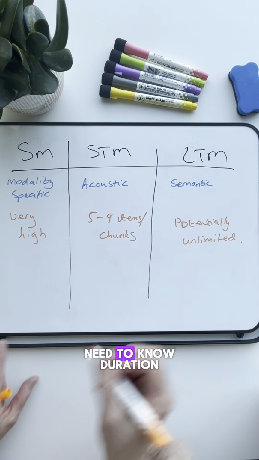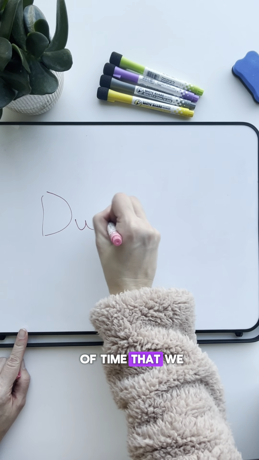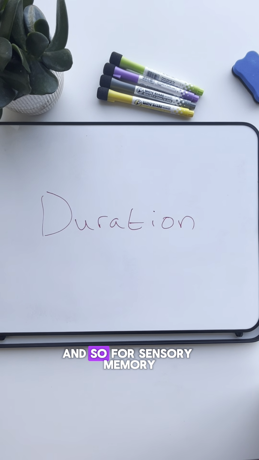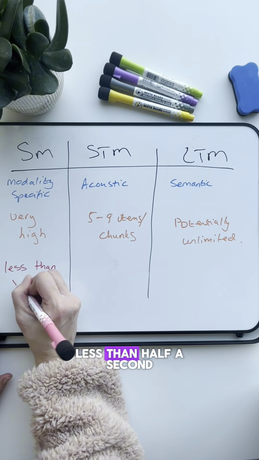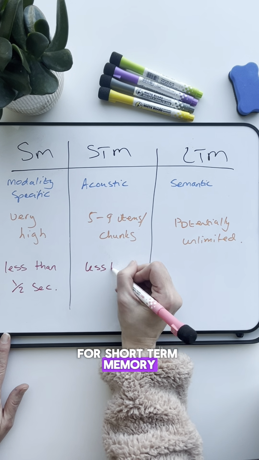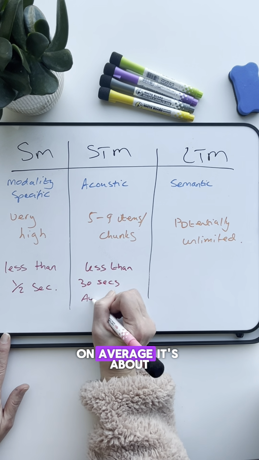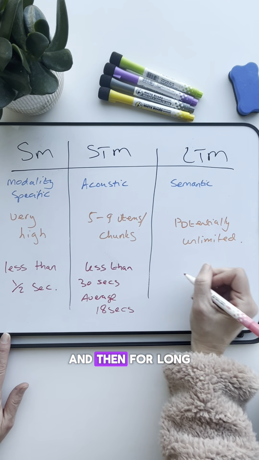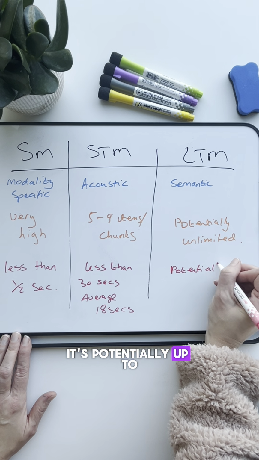And then lastly, we need to know duration, which is the length of time that we can hold information in each store. And so for sensory memory, this is very quick, less than half a second. For short-term memory, we say less than 30 seconds. On average, it's about 18 seconds. And then for long-term memory, it's potentially up to a lifetime.